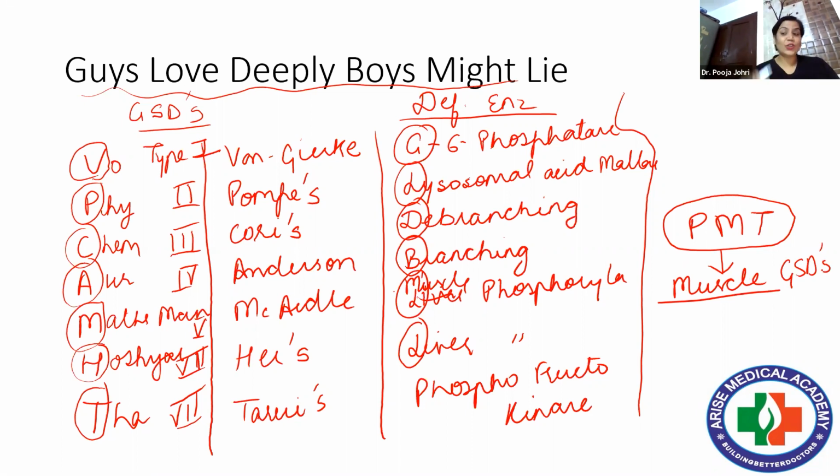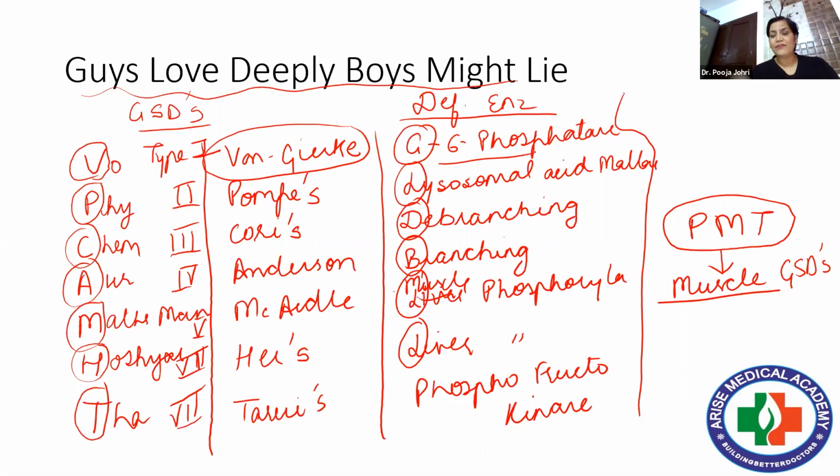And if you exclude PMT out of this, they will be simple liver storage disorders, like von Gierke's disease, then Cori's, then Andersen's, then Hers.